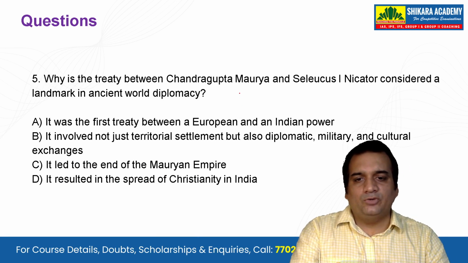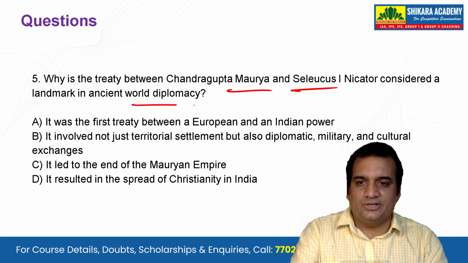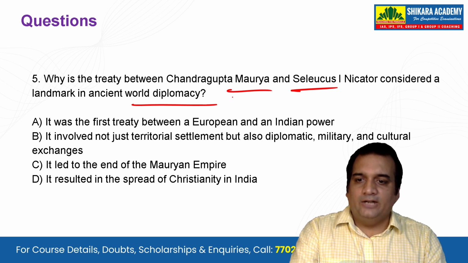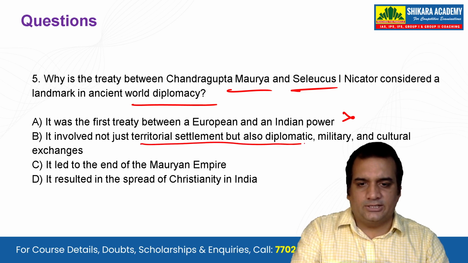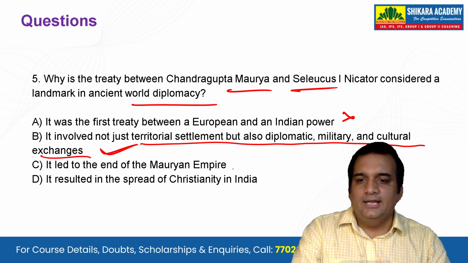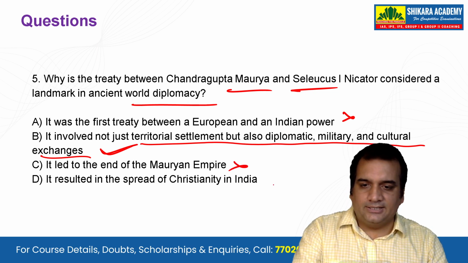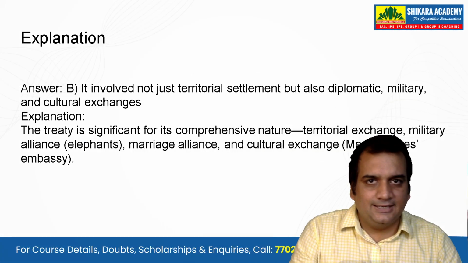Why is the treaty between Chandragupta Maurya and Seleucus the first Nicator considered a landmark in ancient world diplomacy? It was the first treaty between a European and Indian power. No, it involved not just a territorial settlement but also diplomatic, military and cultural exchange. This looks to be very good. It led to the end of the Mauryan Empire. It resulted in the spread of Christianity in India. No. B should be the correct answer here, and B is the correct answer.